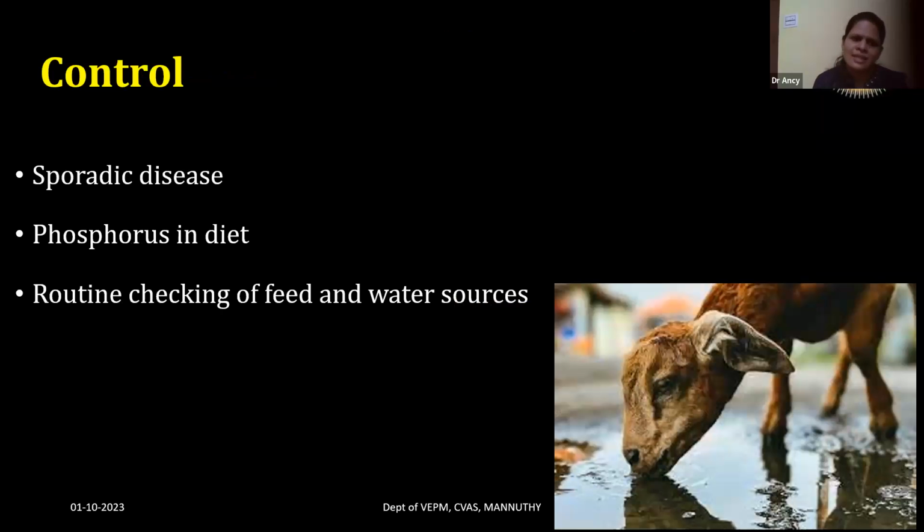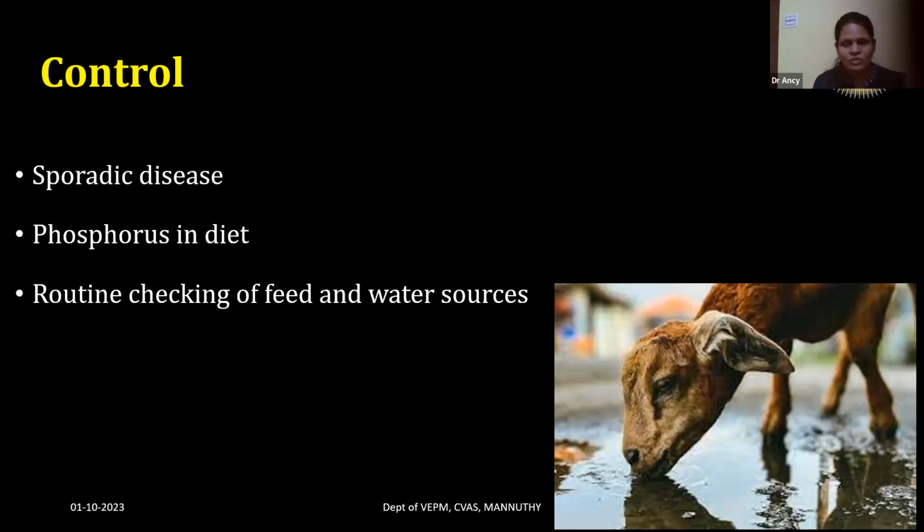And for control, this is a sporadic disease, and the concern is phosphorus in the diet. Osteophagia has resulted in the ingestion of the decomposed carcass, and that is due to phosphorus deficiency. In that reported case, they investigated and found that the fodder regularly given to that group of goats contained a huge quantity of calcium and very little phosphorus. They also found that the soil in which these animals are reared contained very little phosphorus.